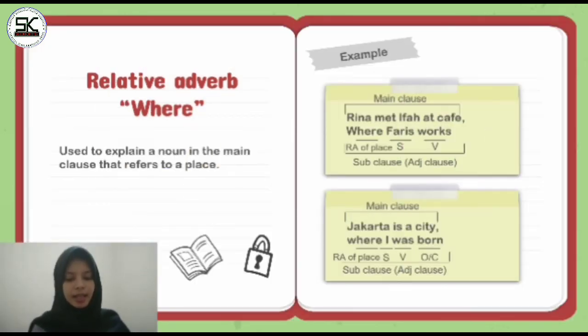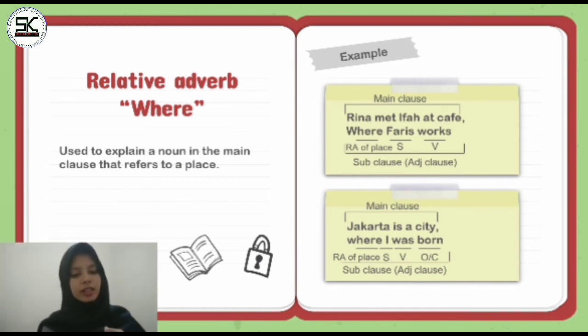Second, Rina met Eva at the cafe where Faris works. Still the same, we analyze main clause and subclause. The main clause is Rina met Eva at the cafe, and the subclause is where Faris works. Why do we use where, not when or why? Because the noun in the main clause is cafe, and cafe refers to a place.